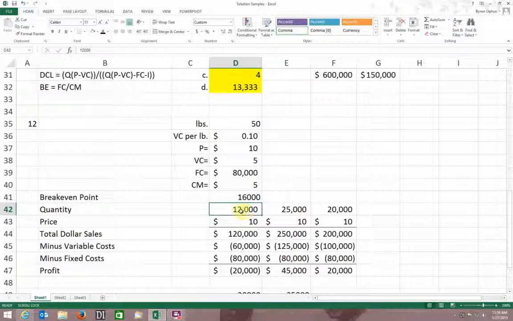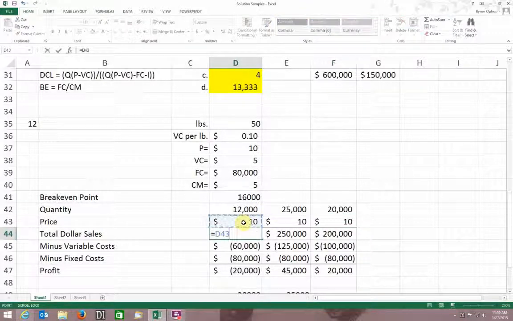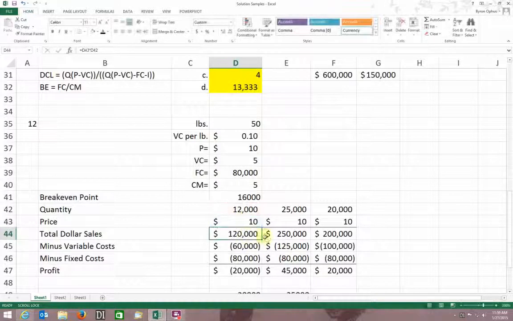Okay, so just plug in my quantities, my price, 10 bucks, right? It's given to me. Okay, so my total dollar sales are simply equal to my price times my quantity. Okay, and I can just drag that down.